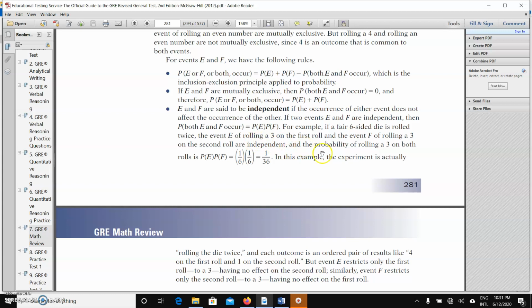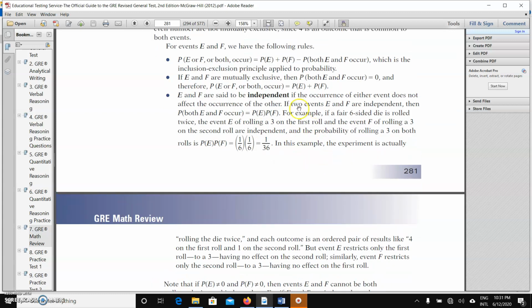Now, if you have to calculate for this question, the probability for the first event is 1/6, because you can only have one 3 out of, we're talking about a die now. A die has 1 to 6. So multiply 1/6 for the first roll by 1/6 for the second roll. That gives us 1/36. So that is why this is like this. Probability can be quite funny sometimes, but you need to understand it. I will continue in the next video.